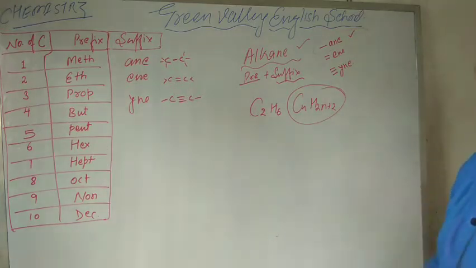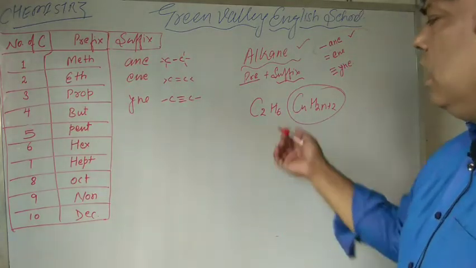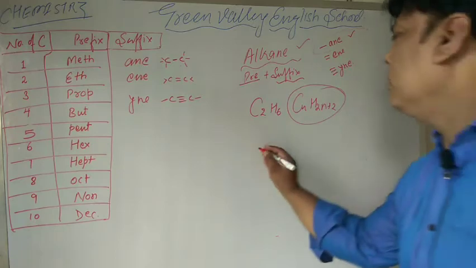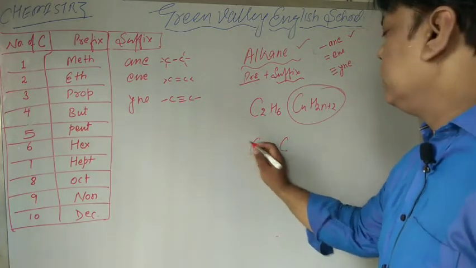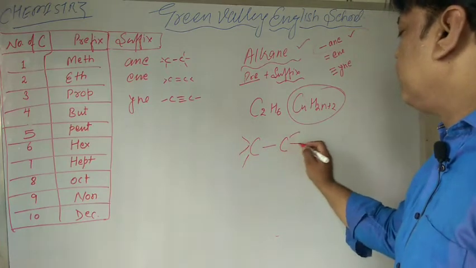So, what is the name of that compound? Let us first draw the structure of that compound. There are 2 carbon and 6 hydrogen. 1, 2, 3, 4, 5, 6.